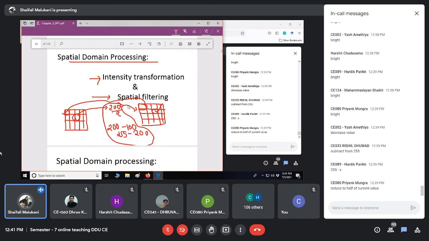Now what is spatial filtering? Spatial filtering is when I want to generate this pixel of the output, I will not only take this pixel of the input, but its neighborhood.